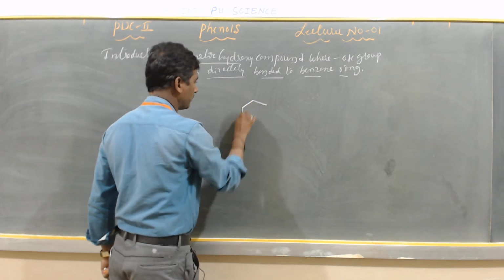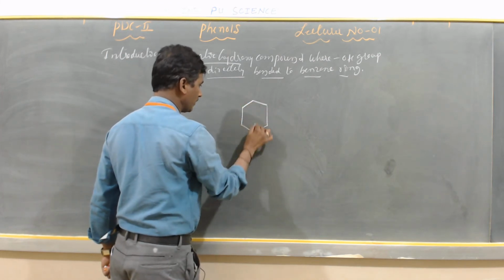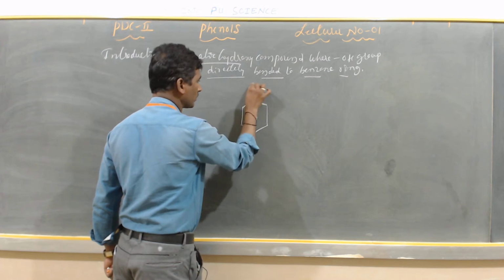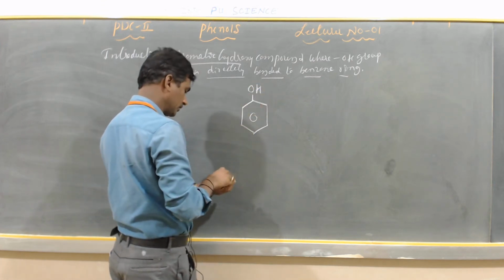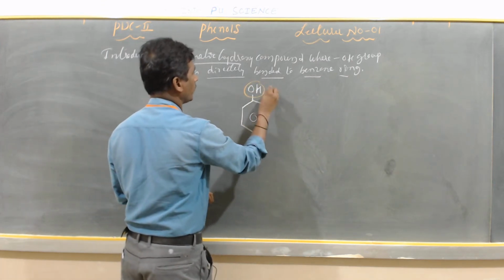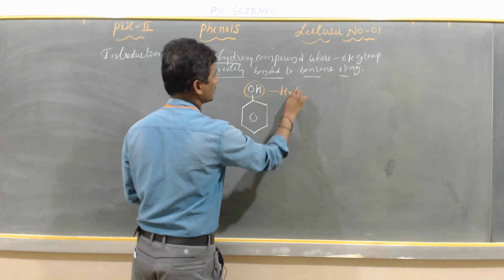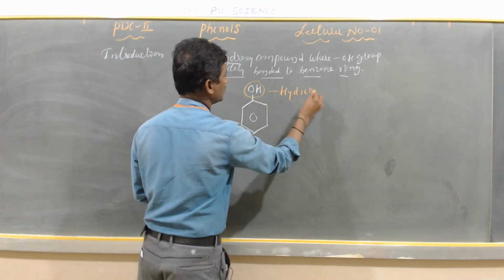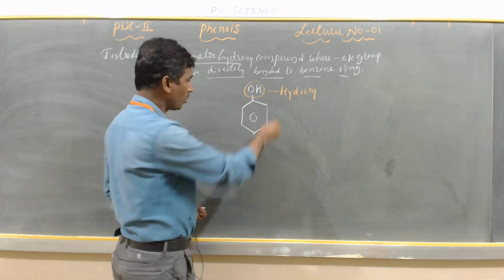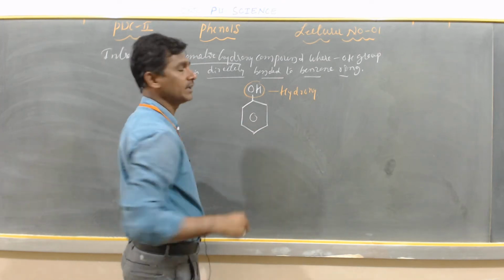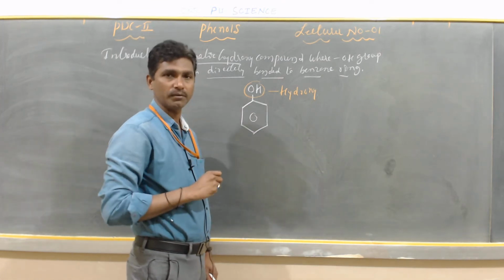So this is the benzene ring, where the OH group, which is called the hydroxy group, is present. This is nothing but a hydroxy group. This hydroxy group is directly bonded to the benzene ring. That is why it is called phenol.